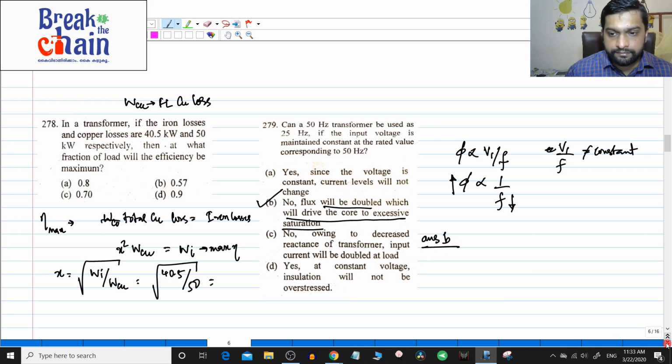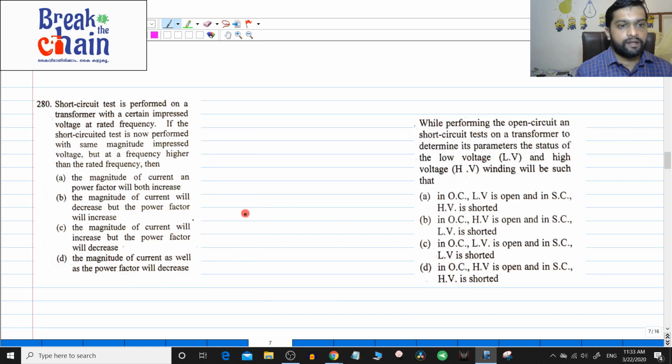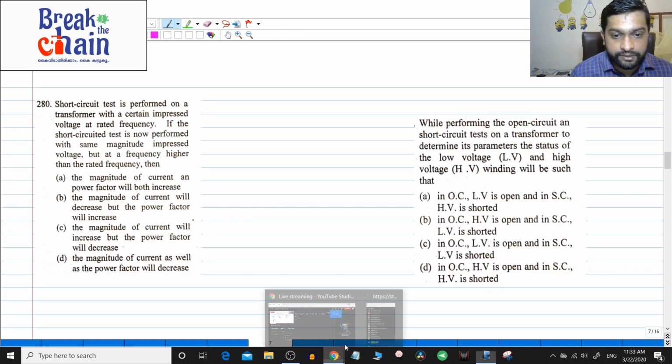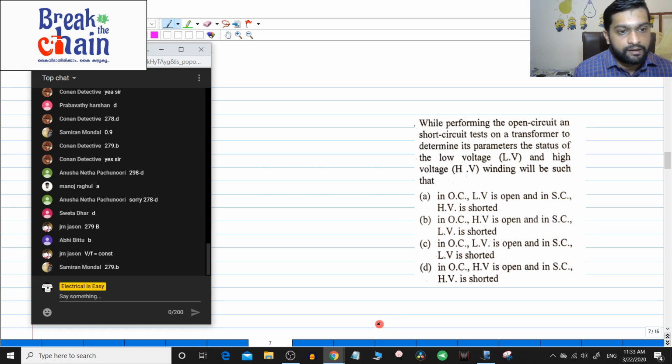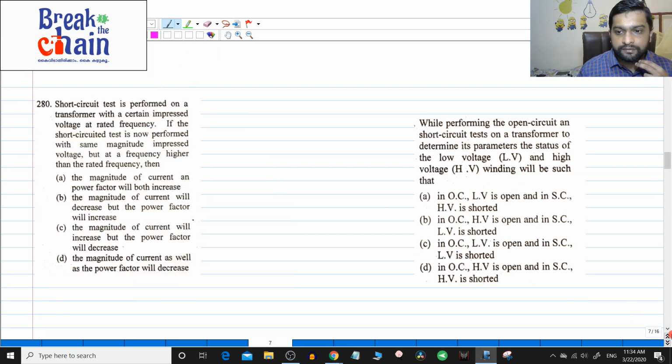Okay. Let us see what is the next question. Let us see if somebody answered that question first. V by F is not constant here, because the voltage is constant, only the frequency is changed, right. So, that is the thing. Let us see the answers here. I have already told you, please put the question numbers also, because if you simply put a number I will not be able to see. I forgot the question number.